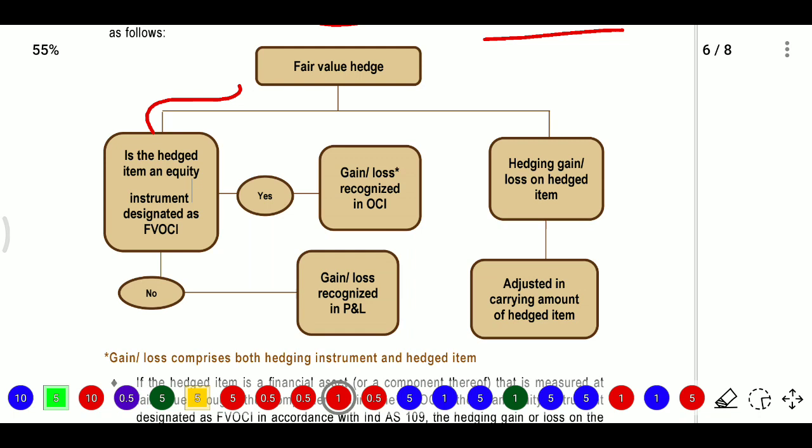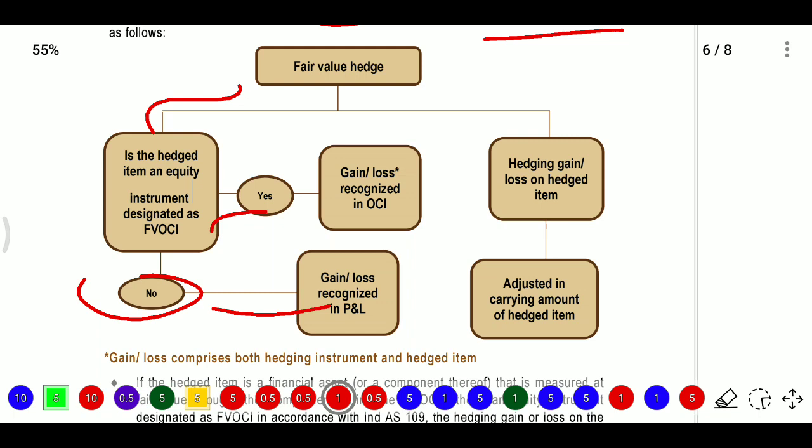We need to see that only. If the hedging instrument is designated as FVOCI, then we need to recognize that gain or loss in OCI. If it is not FVOCI, then we will recognize it in P&L.